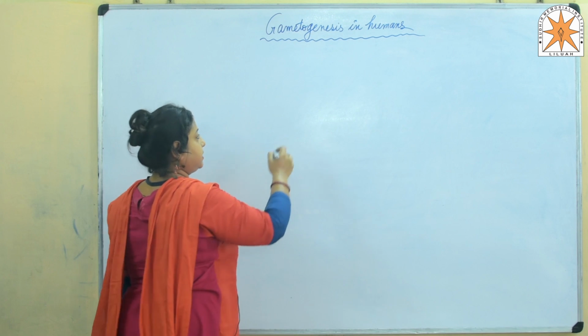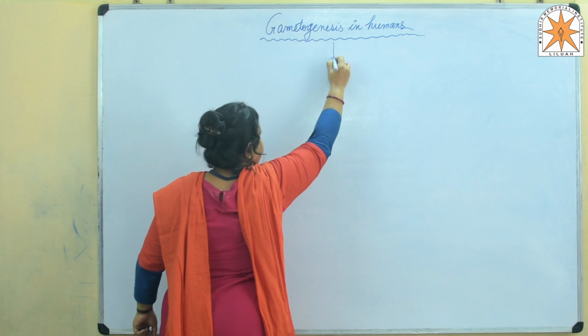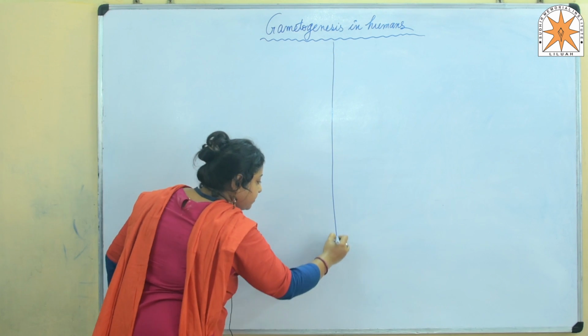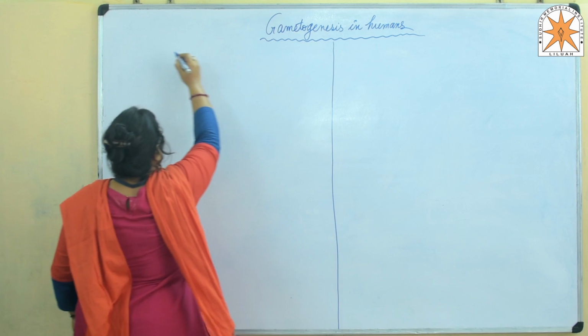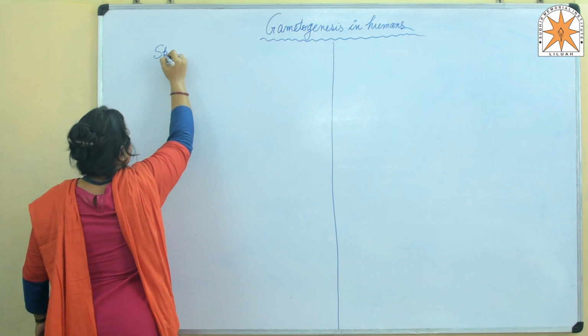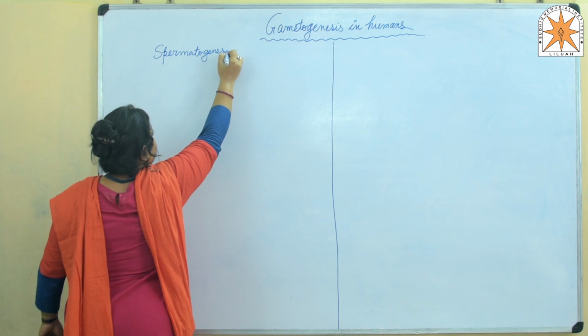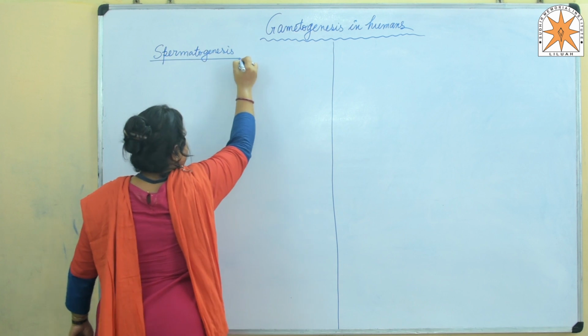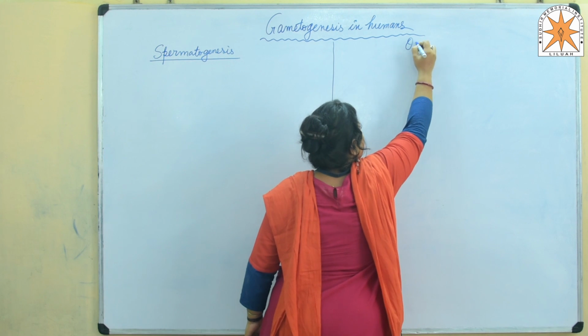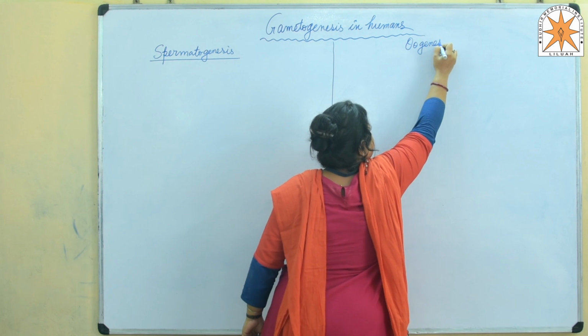As I have already stated, it is of two types: spermatogenesis in males and oogenesis in females.